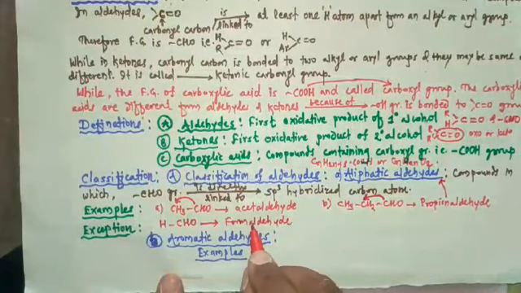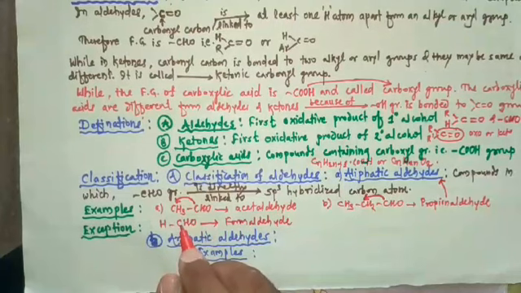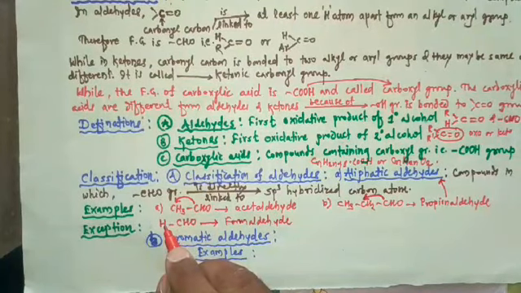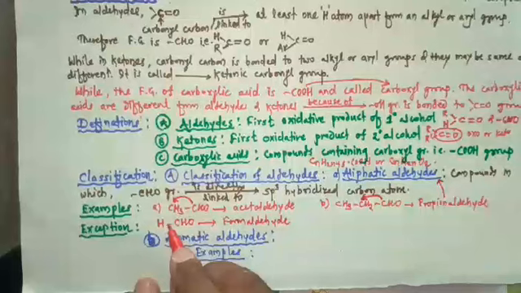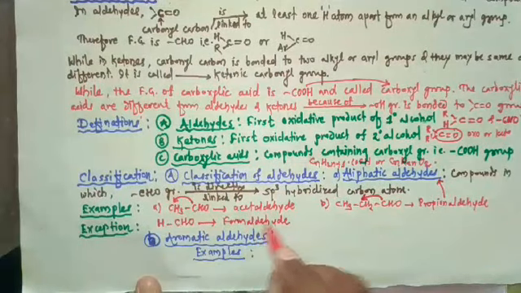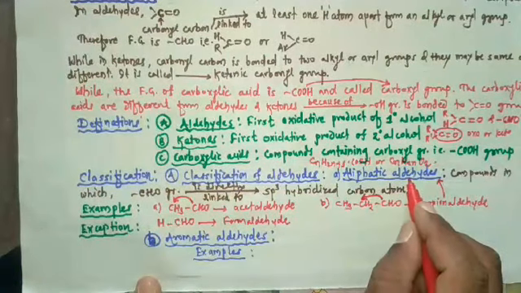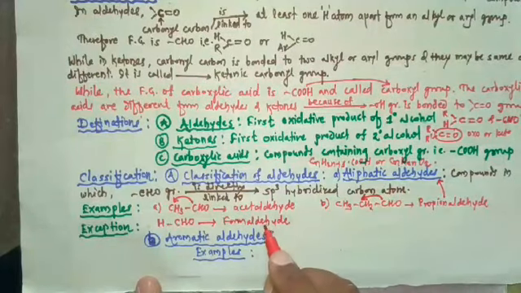In formaldehyde, the CHO group is not attached to an sp3 hybridized carbon atom, but it is attached to a hydrogen atom, but still it is considered as an example of aliphatic aldehyde. So this is the exception.